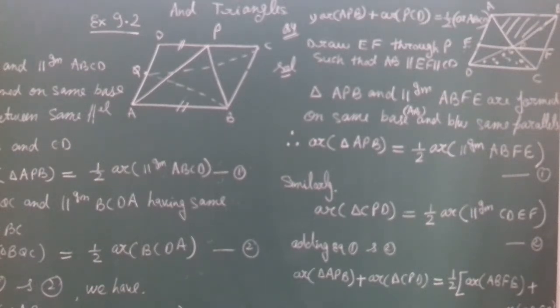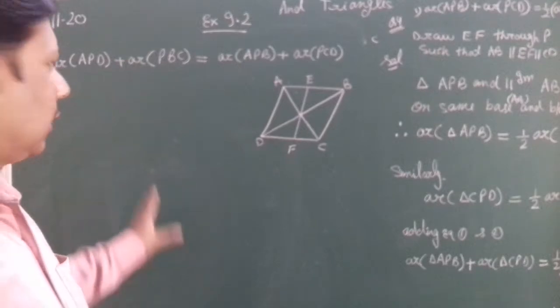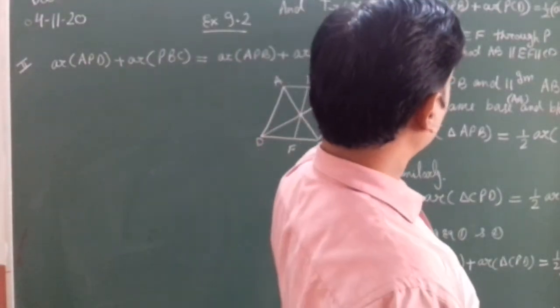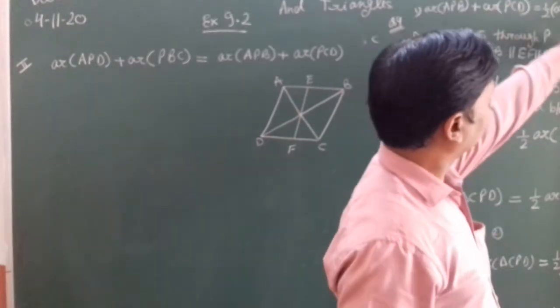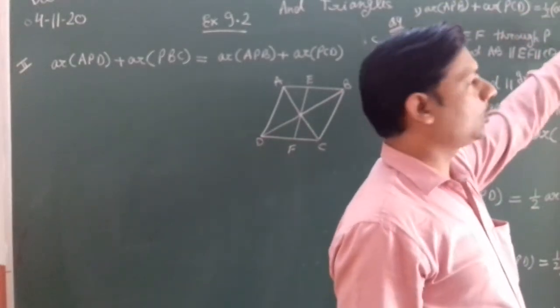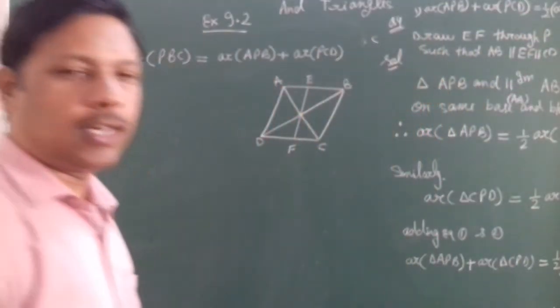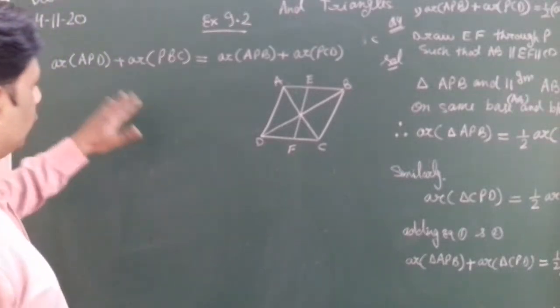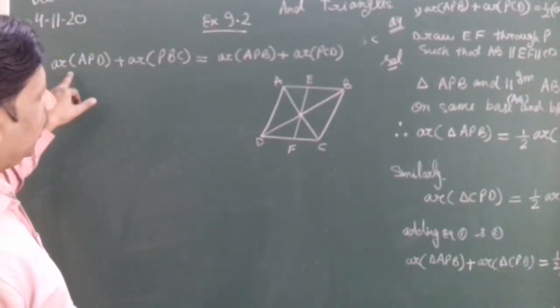Now we will see the second part. Now see the second one part. This is our first part, area of APB plus PCD. These two triangles, sum of these two areas is equal to half of the area of parallelogram. Now next, in this same question we are saying area of APD.